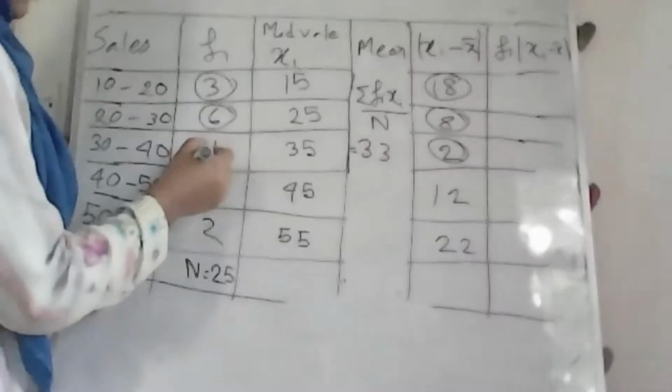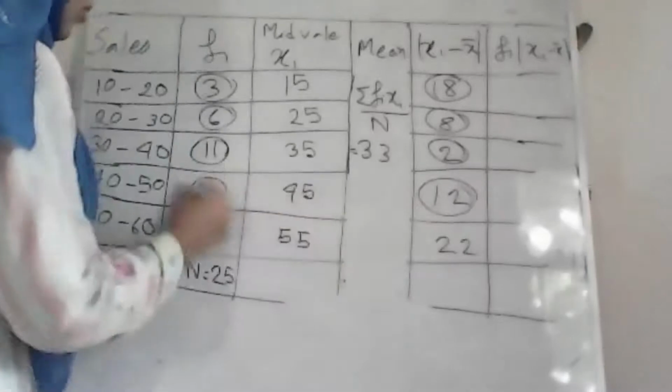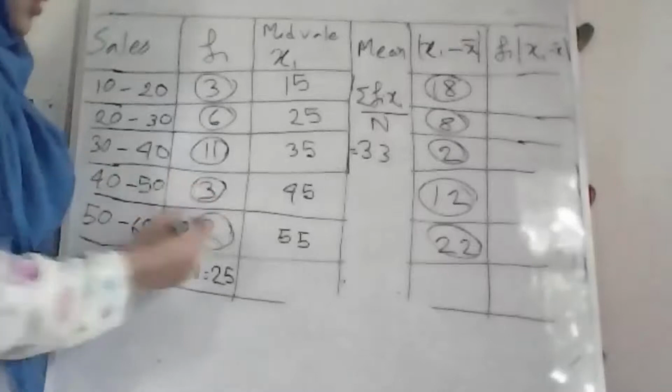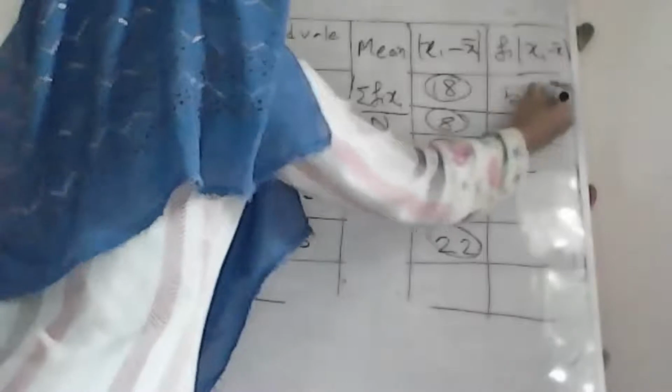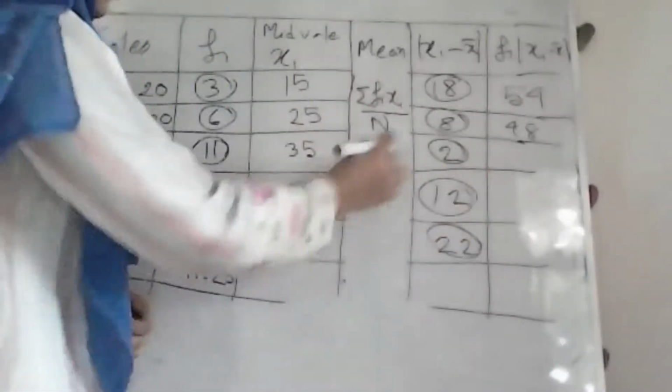After that you have to multiply each with its frequency. 18 into 3 is 54. 6 into 8 is 48. 2 into 11 is 22. 3 into 12 is 36. And 2 into 22 is 44.